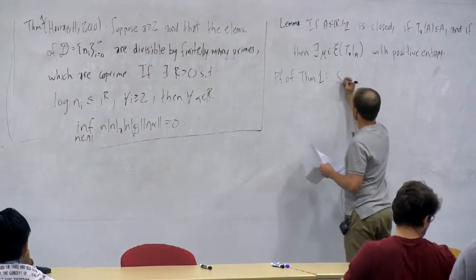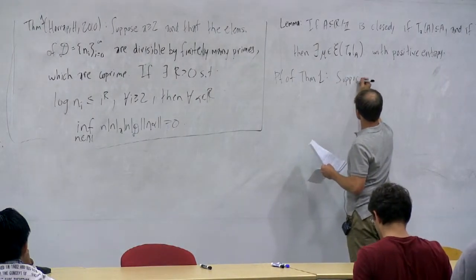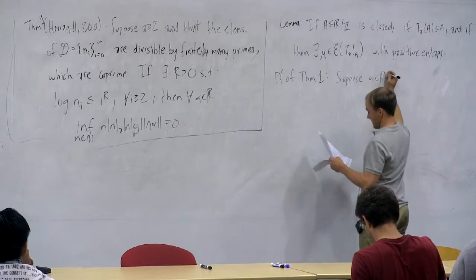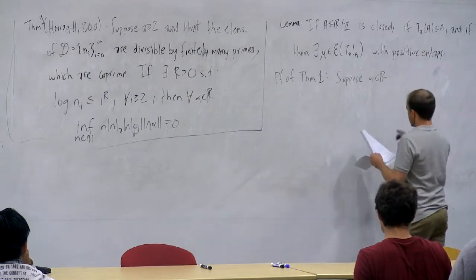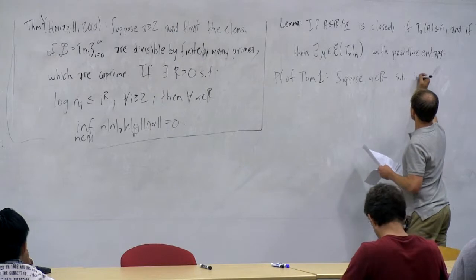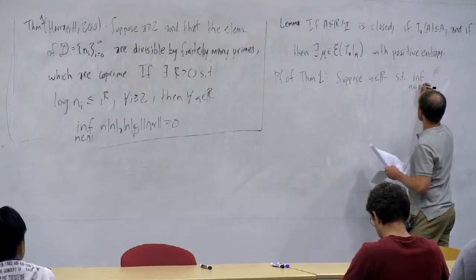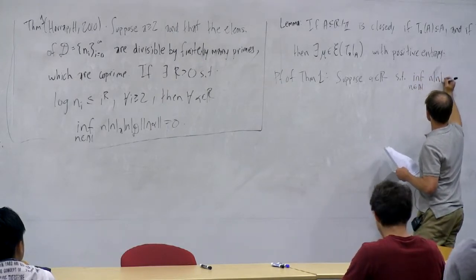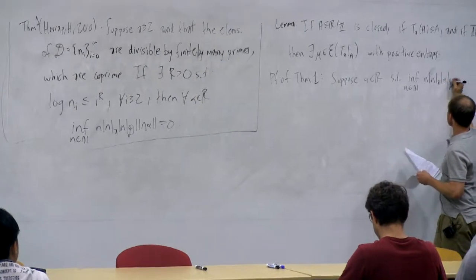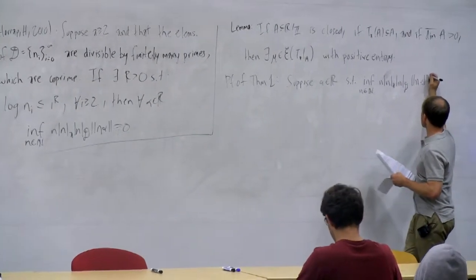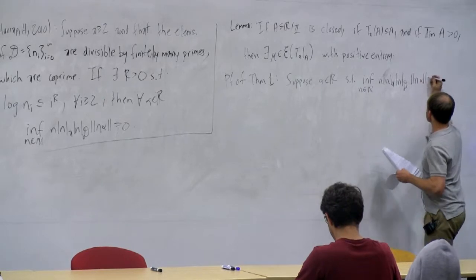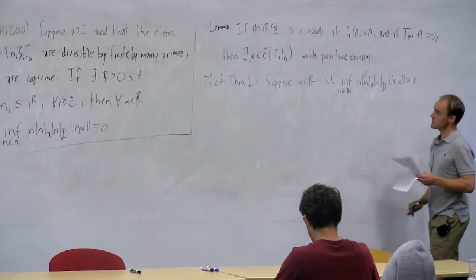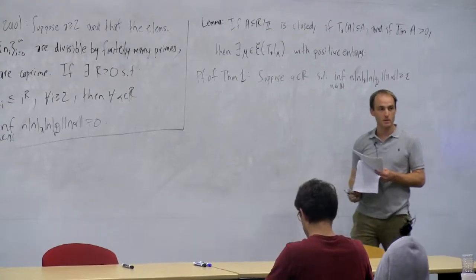Let's suppose that I had a real number alpha such that the infimum over natural numbers n of n times the p-adic absolute value of n times the dyadic absolute value of n times the distance of n alpha to the nearest integer were bigger than or equal to epsilon for some epsilon bigger than 0. So let's suppose that I had a counterexample to the statement in the middle of the board.